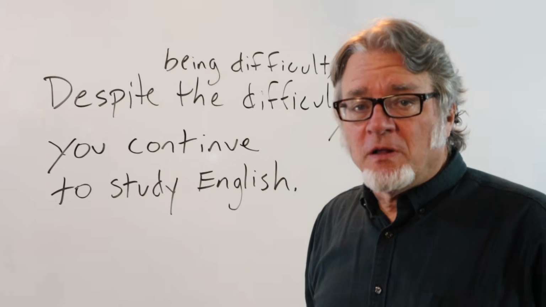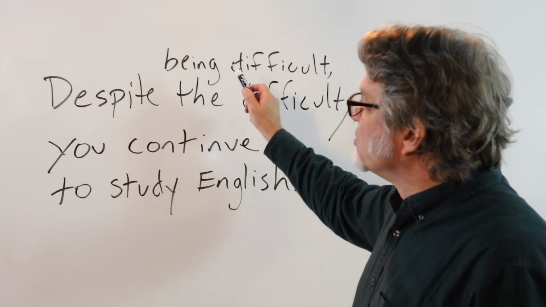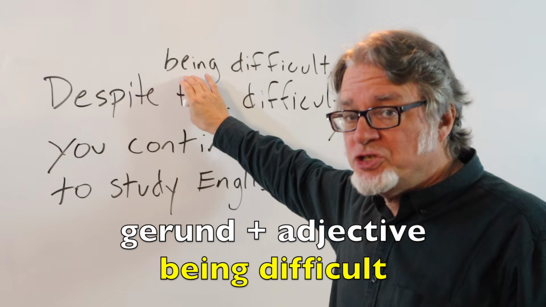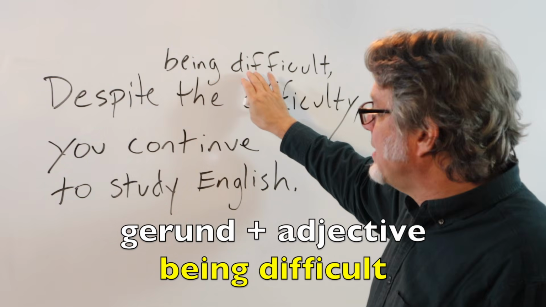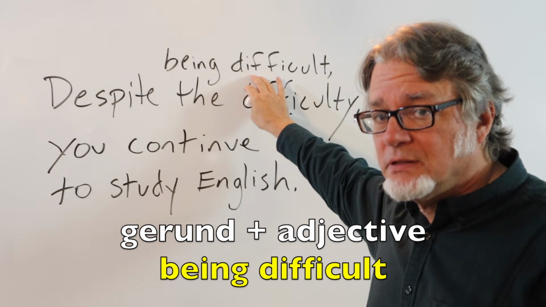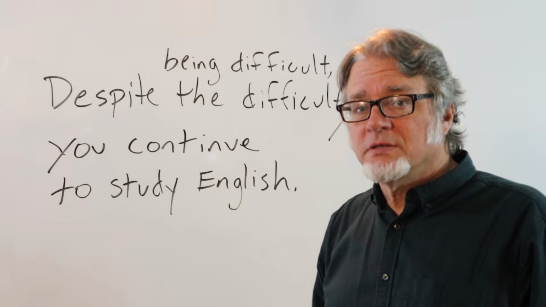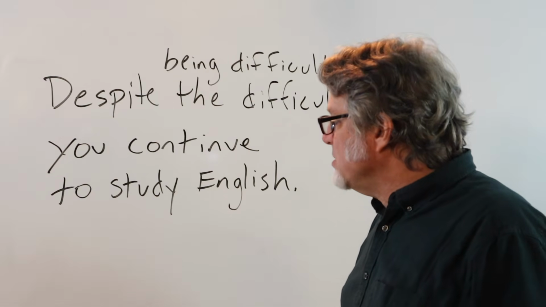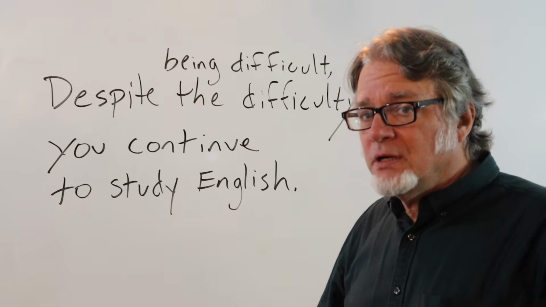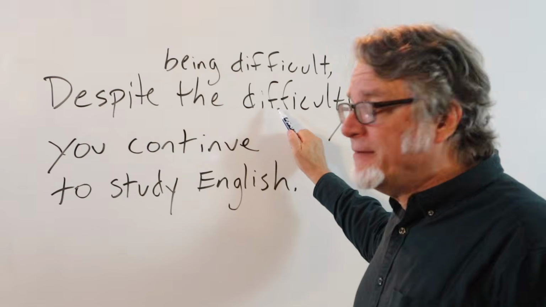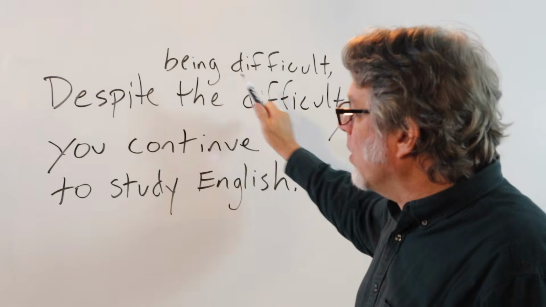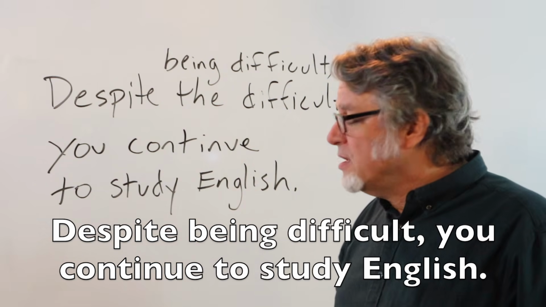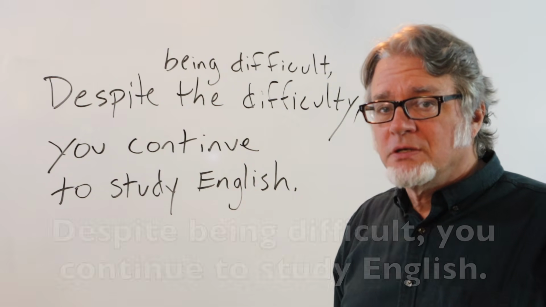Despite the difficulty or despite being difficult, here's a gerund and an adjective, despite being difficult. And then here's a comma. You continue to study English. Despite the difficulty, or despite being difficult, you continue to study English.